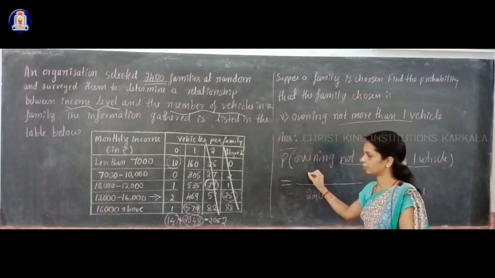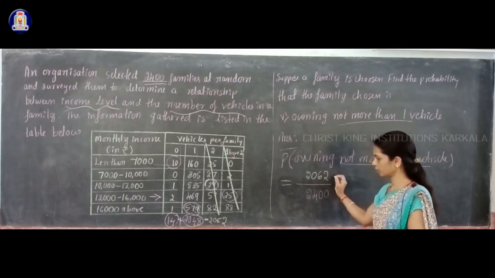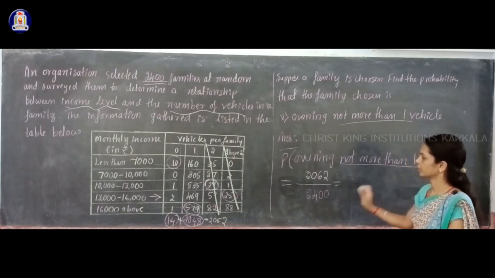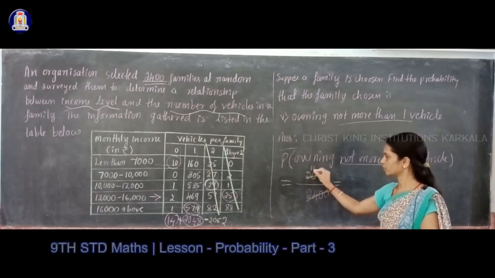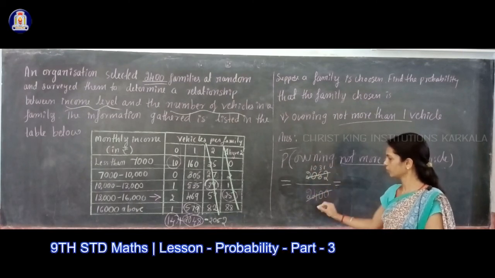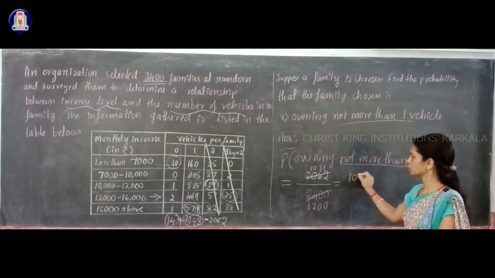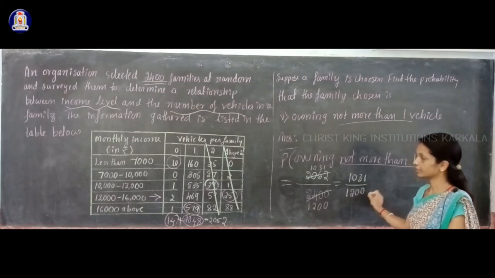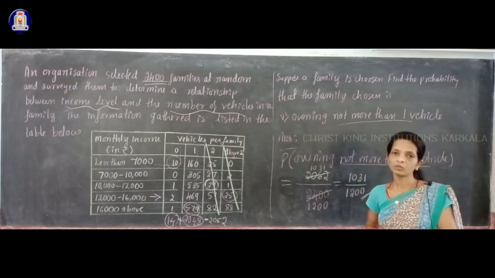So in the numerator what you have to write? 2062 families, dividing by 2400, and that simplifies to how much? You can cancel by 2 once, 0 time, 3 times 1 time, and 2 1 time, 2 times, 0 time. So 1031 dividing by 1200, that is the probability of a family owning not more than one vehicle.